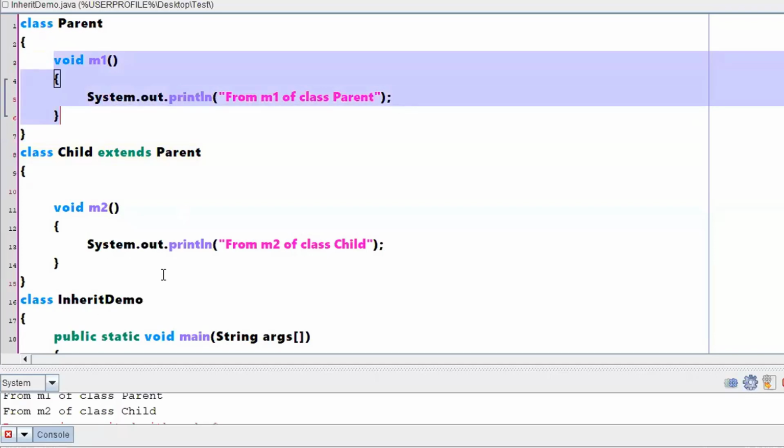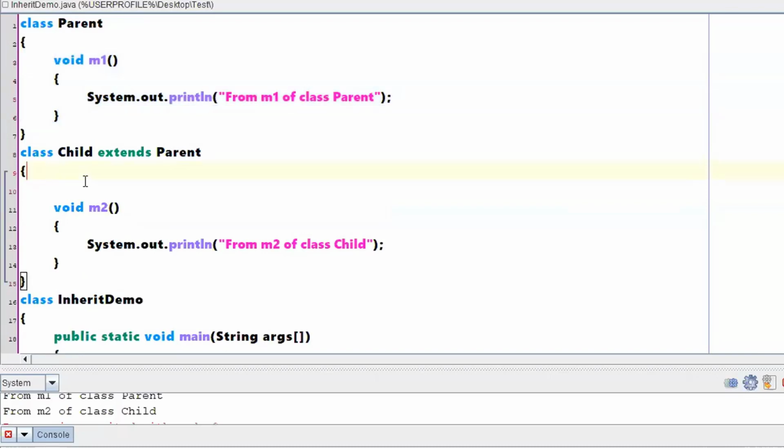It cannot access the members of a child class, right? Okay. So with respect to this example, how many different classes have we defined? Two classes. One is a parent class and another one is a child class, right? So which class is extending which class? Your child class is extending the parent class, right? So keep this in mind.